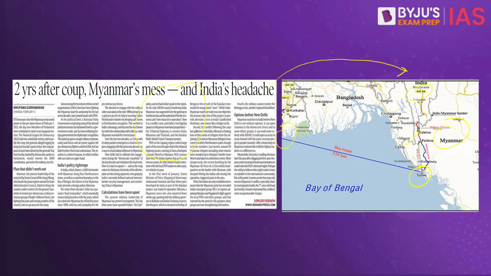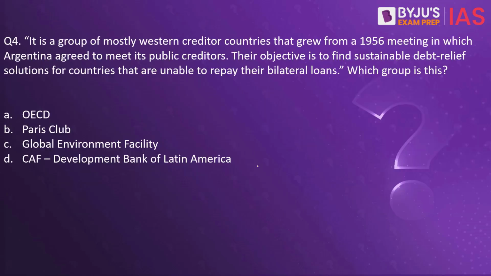Despite all of that, India is looking to maintain a good relationship with Myanmar. This article in the Indian Express newspaper says it has been 2 years now since Myanmar has been controlled by its military. India has not been able to take a quick decision on whether we want to support the Myanmar junta, that's what they are called, for the long term, or whether we want to support the return of democracy, whether India wants to give support to the most popular leader of Myanmar, that is Aung San Suu Kyi, or we are happy maintaining the same relationship with the army as we have.